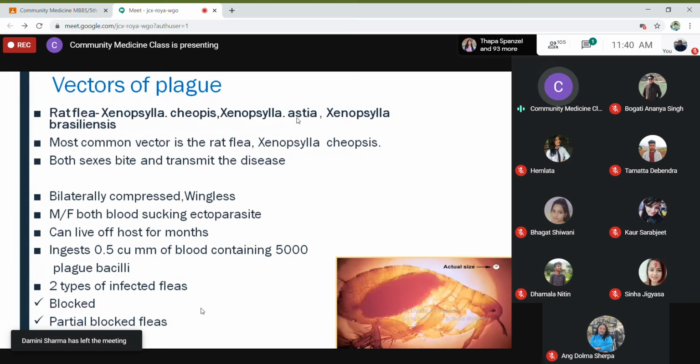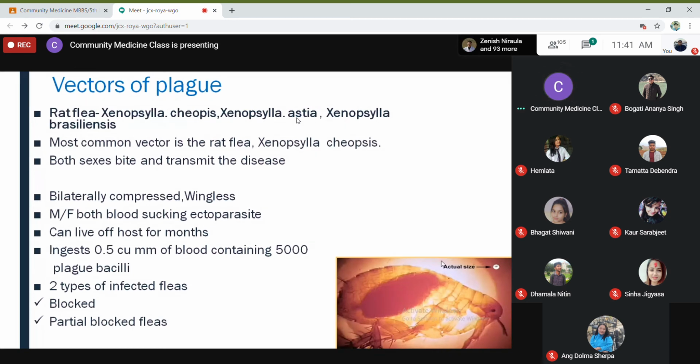So flea. How does it look? Flea means upia. I don't know what it is called in Hindi. In Nepali, it is called upia, and it is a bilaterally compressed wingless creature. Male and female are both blood sucking ectoparasites. So unlike the Anopheles mosquito, both male and female suck blood from the rodents, and if rodents are not available, from humans. And they can live off the host for months. So the lifespan is very, very long.